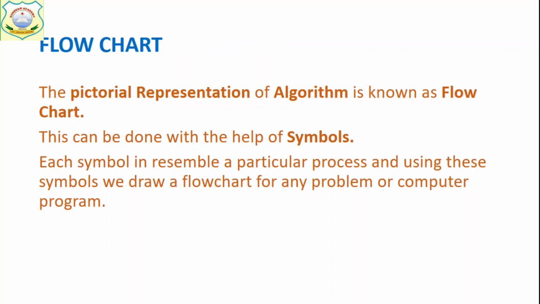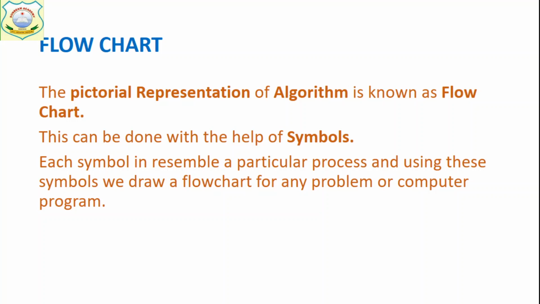Now we have the flowchart. What is a flowchart? A flowchart is the pictorial representation of an algorithm. Means whatever is written in the algorithm, we will simply represent in the form of pictures. Then it is called a flowchart. And if there is a picture, there should be some symbols. The flowchart is done with the help of symbols.